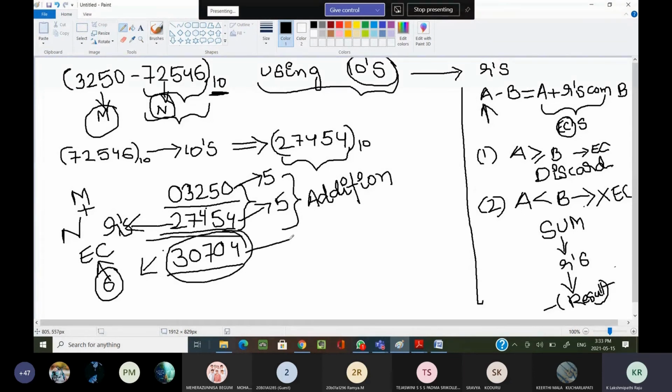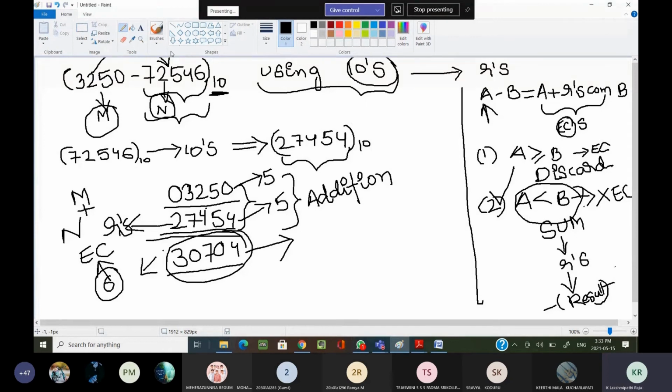If we don't get any end carry, what do we do? We have to consider case 2: A is less than B. Am I correct or not? In the given numbers, A is less than B. By seeing the numbers, you can directly say whether A is greater than B or A is less than B.